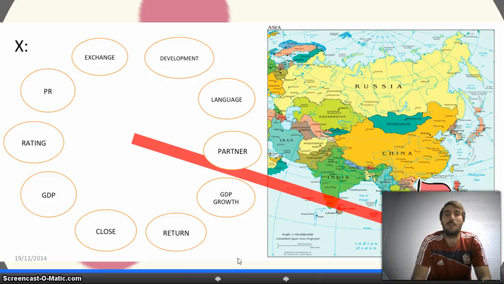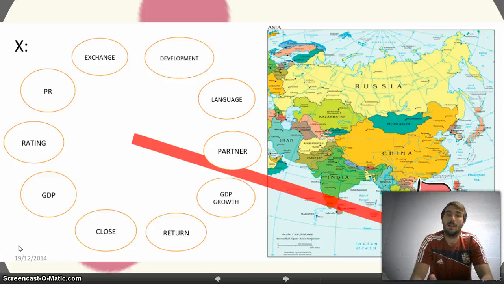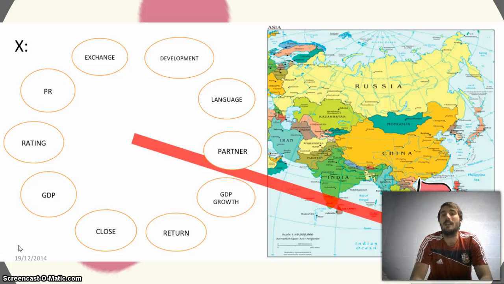So if the target country speaks the same language as Singapore, there will be a value of 1 for this variable, otherwise 0. Then we created the variable partner. Partner is the number of imports of the target country from Singapore. Then we have GDP per capita growth, the return rate in the target country, and the variable close.